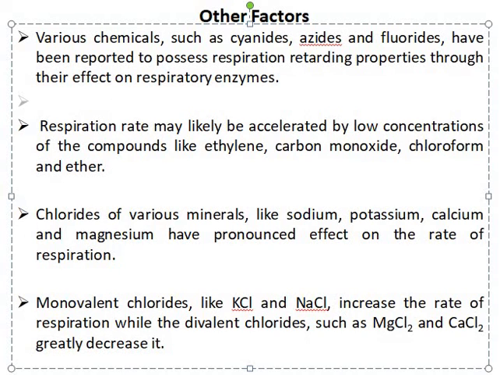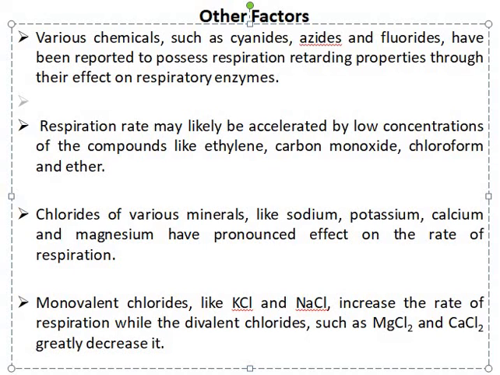Various chemicals such as cyanides, azides and fluorides have been reported to possess respiration retarding properties through their effect on respiratory enzymes. Respiration rate may be accelerated by low concentration of compounds like ethylene, carbon monoxide, chloroform and ether.